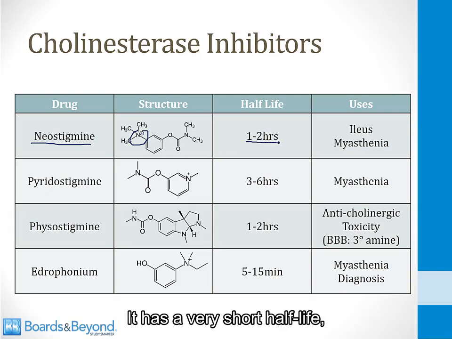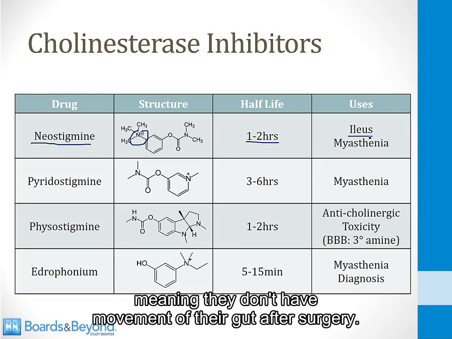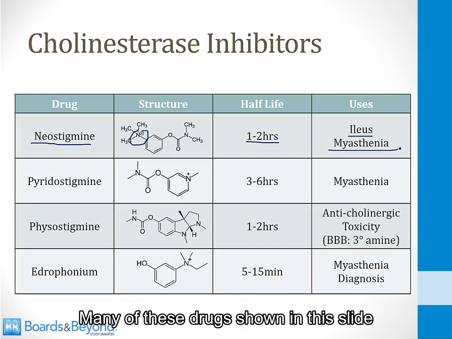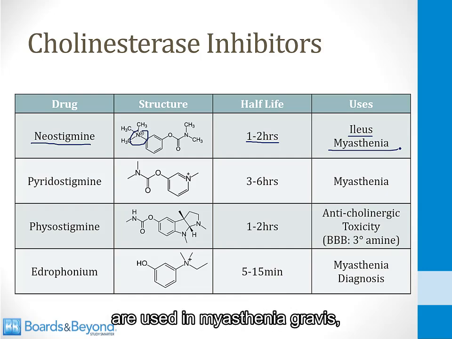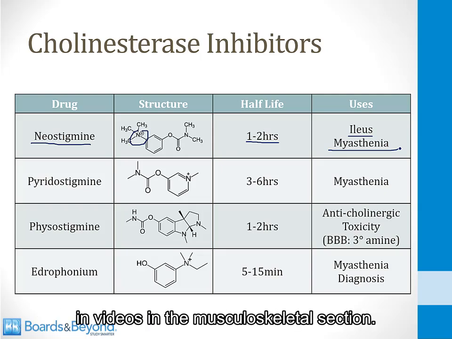It has a very short half-life, and it's sometimes used in patients who have ileus, meaning they don't have movement of their gut after surgery. It's also often used in myasthenia. Many of these drugs shown on this slide are used in myasthenia gravis, which is a neuromuscular disorder that I talk about in videos in the musculoskeletal section.